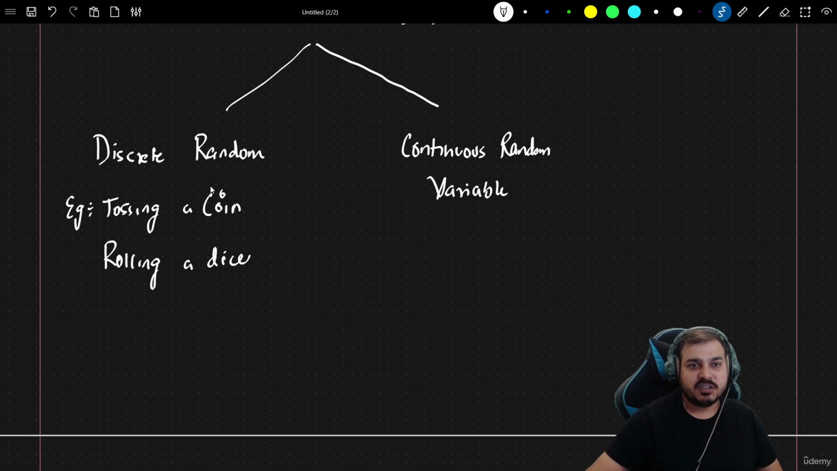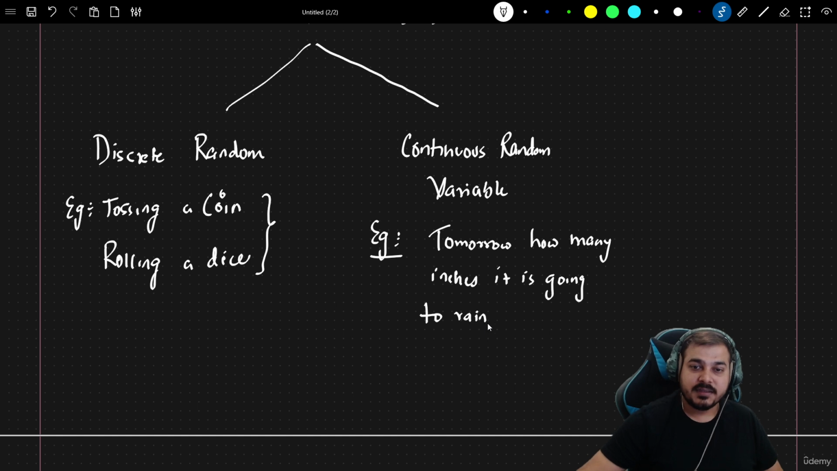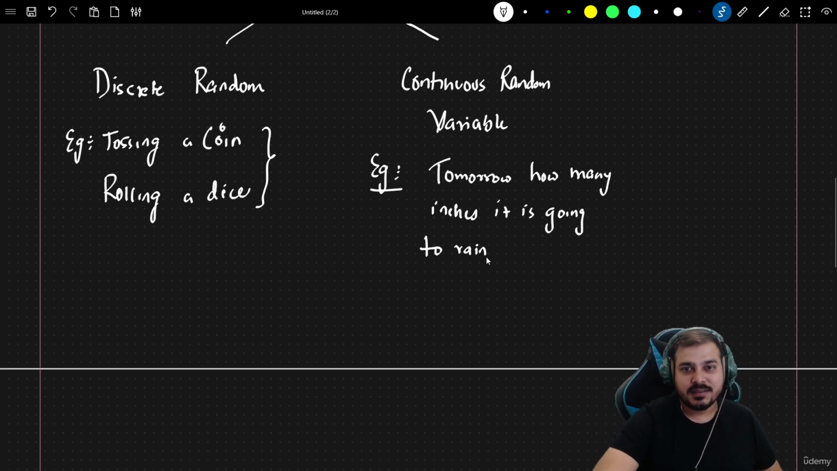Okay, these two are very simple examples which you can actually understand. Suppose I take a continuous random variable, and I have an experiment or process which says: tomorrow, how many inches is it going to rain? Suppose I take this specific example. Okay, this is a process.